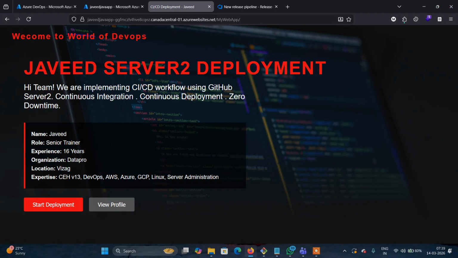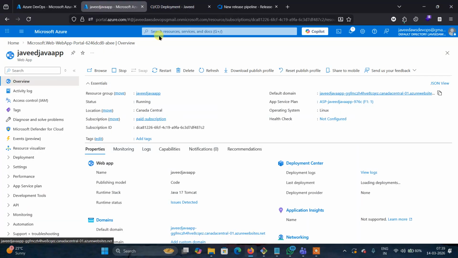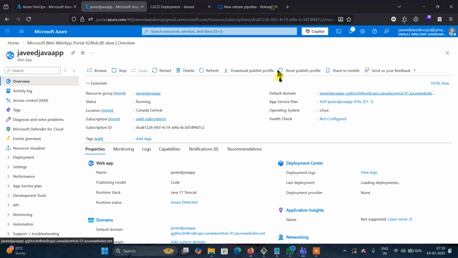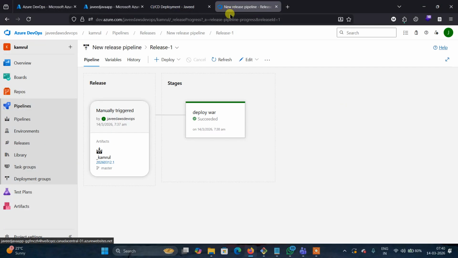Got it? Now, how will you enable the continuous integration plugin? Here, go to the pipeline.